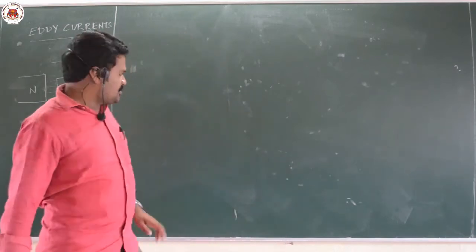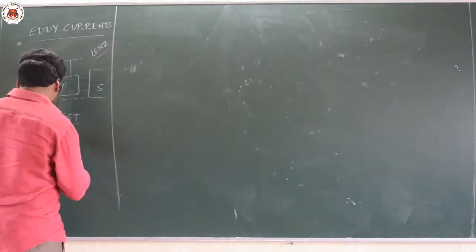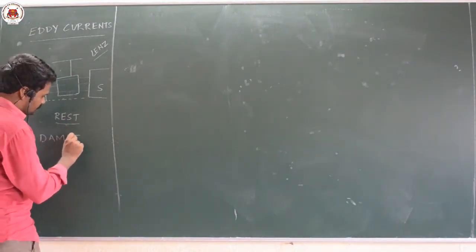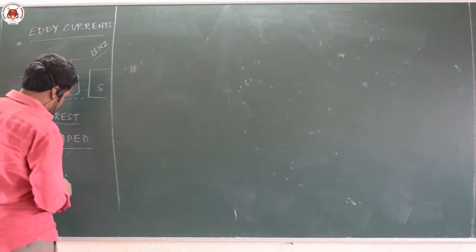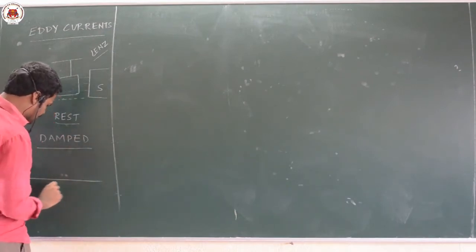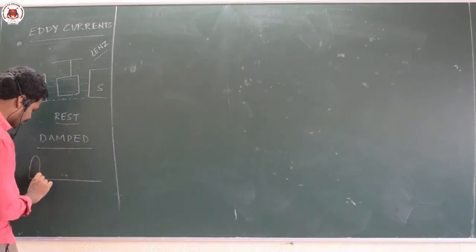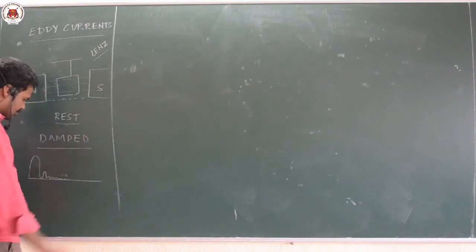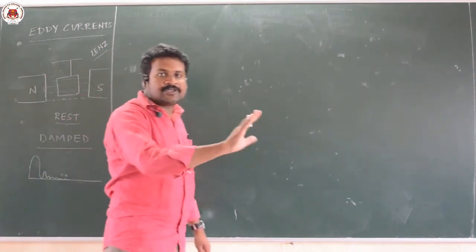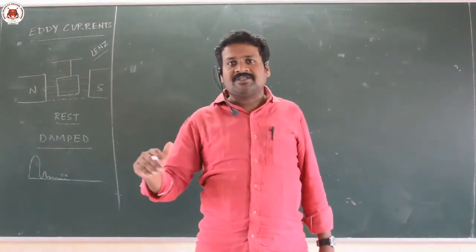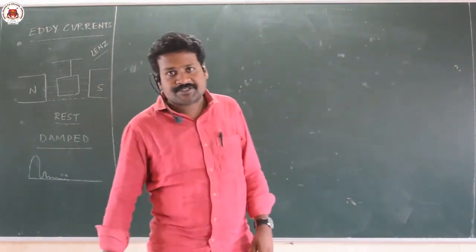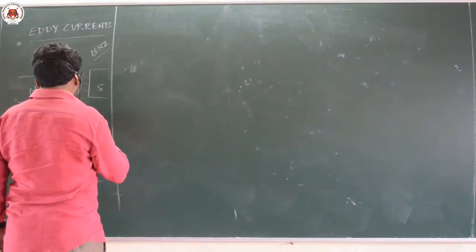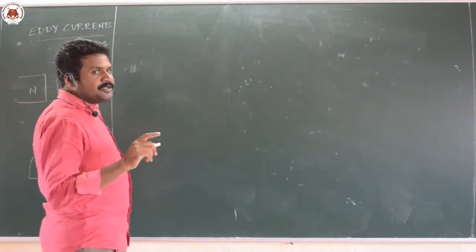This kind of oscillation is called damped oscillation, which undergoes damping. Damped oscillation means the amplitude of the oscillation will decrease like this. The oscillations with decreasing amplitude are called damped oscillations, and this damping is done because of electromagnetic induction.